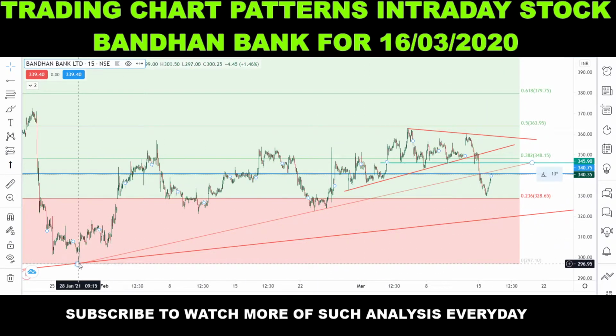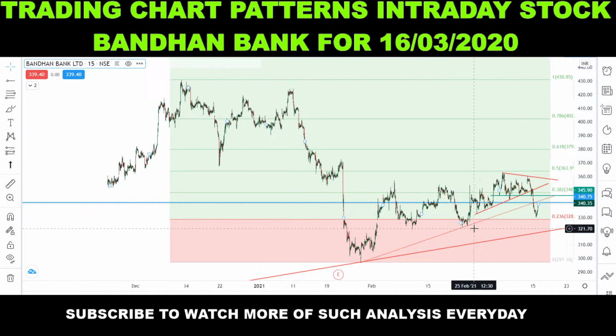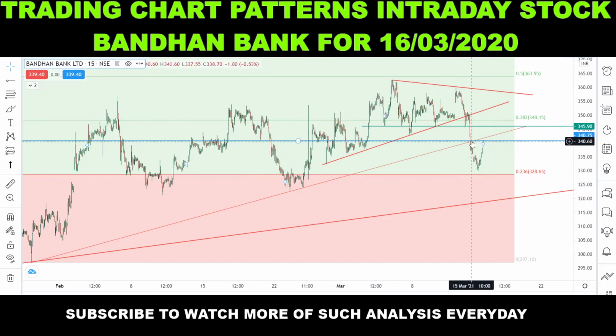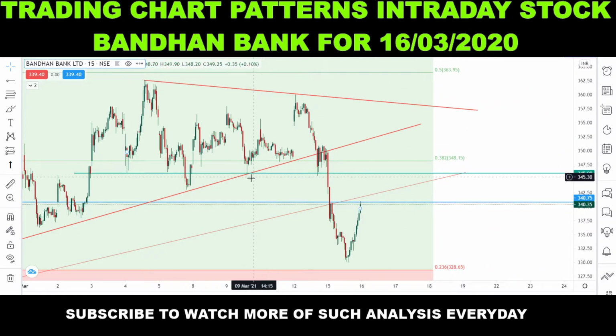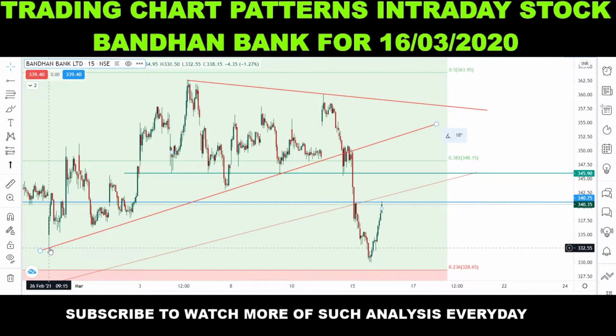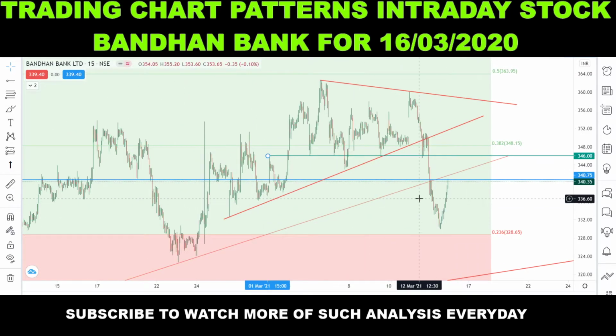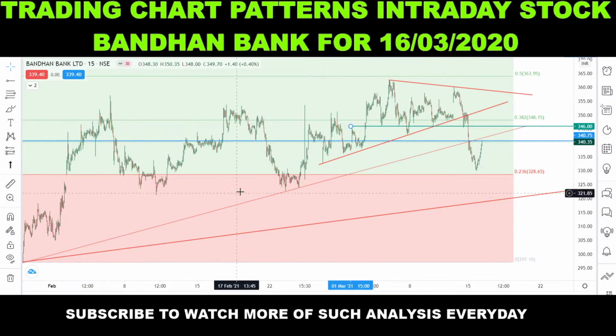So last day we analyzed this stock Bandhan Bank and we found the support of Bandhan Bank around here, around here 340 rupees, and we also found out that this region will also act as a support. But last day it gave a breakdown, so we analyzed that if the stock goes below this level 346.45, then only we will sell this stock for the target of 340 or this trend line, whichever comes first.